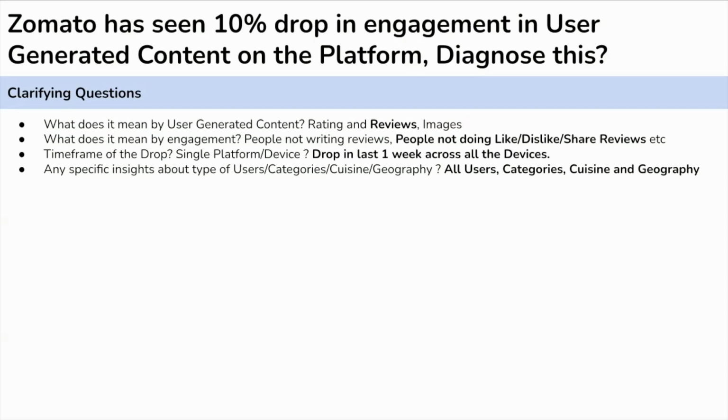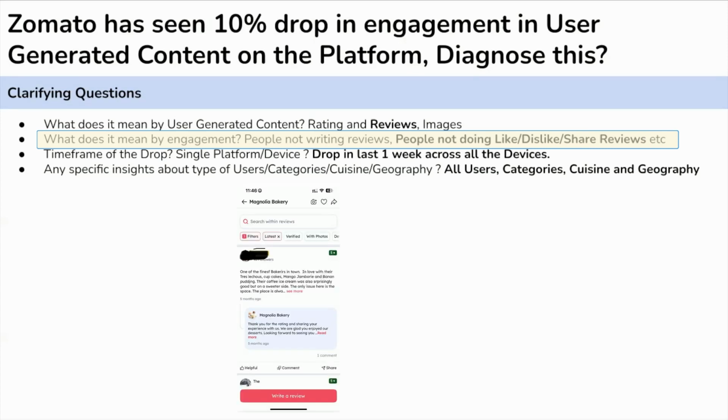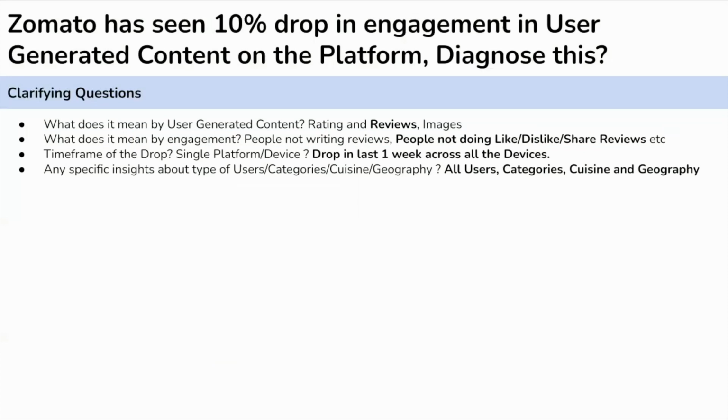in a particular restaurant. The second important question which we need to clarify is what does it mean by engagement? Let's assume that doing like and dislike or sharing the reviews with others or commenting on the reviews is defined as an engagement here. So the number of likes, dislikes, shares, comments on the restaurant review have reduced by 10% on the platform. The third question which we need to clarify is about the time frame and the nature of the drop.